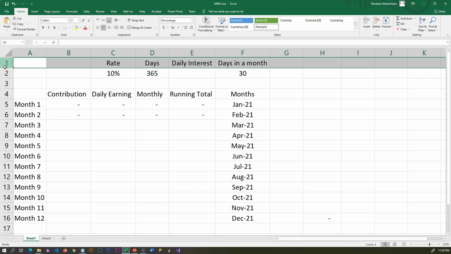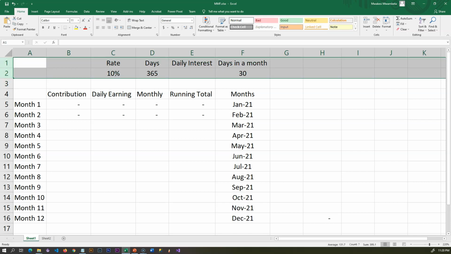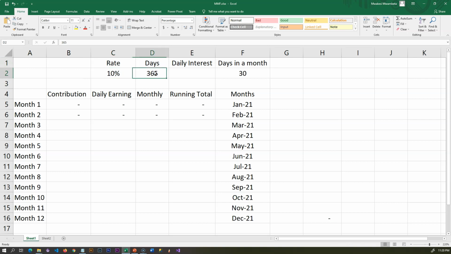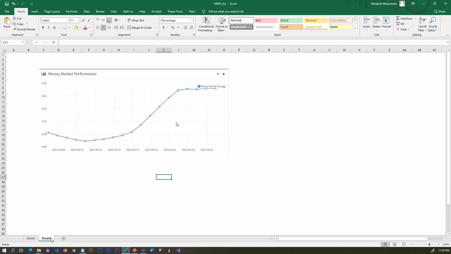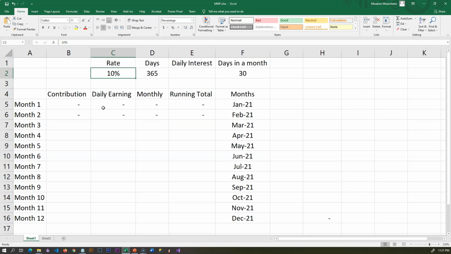So, in my spreadsheet, I'll first of all explain about the two rows here. One talks about the rate, the days in a month, and the daily interest. One thing I'll have to point out here, the rate that I've mentioned in this spreadsheet is not fixed. It varies day to day. And this is a quick overview of one of the money market funds that I've invested in, where the rate keeps on changing day to day basis. So whatever you see here, we are going to use it as an example, but not exactly what is applicable, and to show you how your cash adds up on day to day basis and how it's compounded at the end of each month. So let's go ahead.